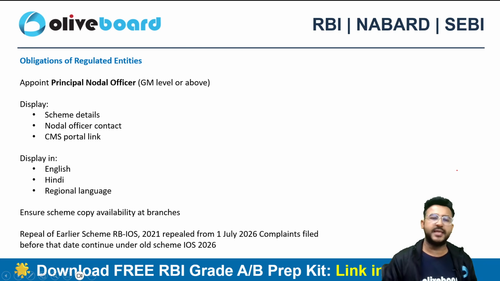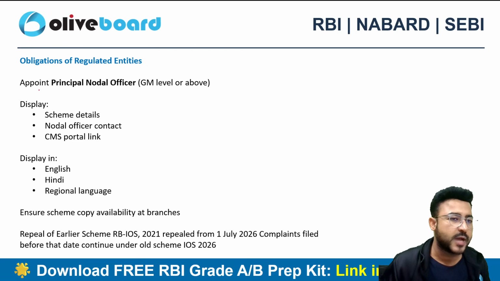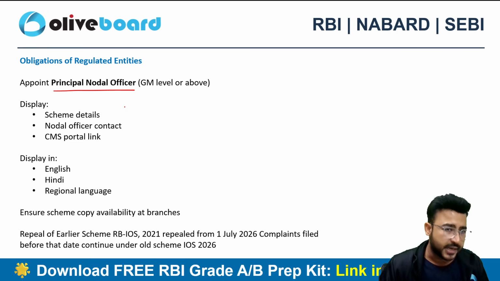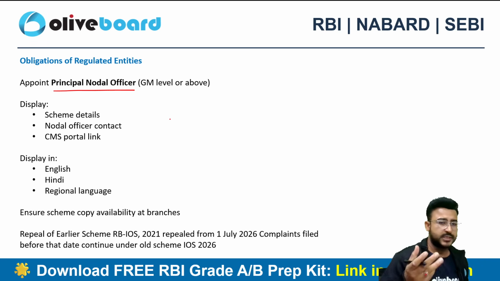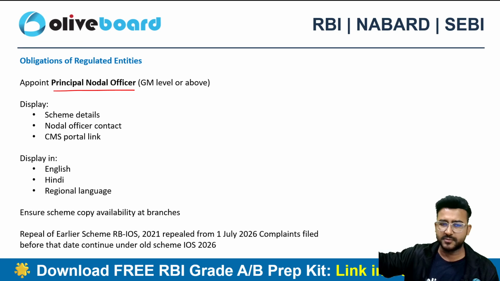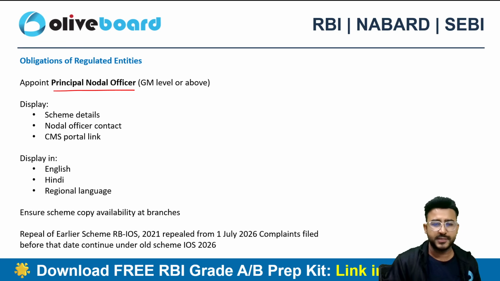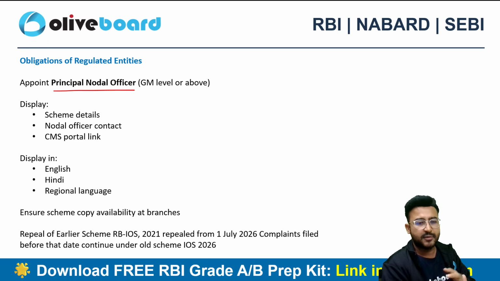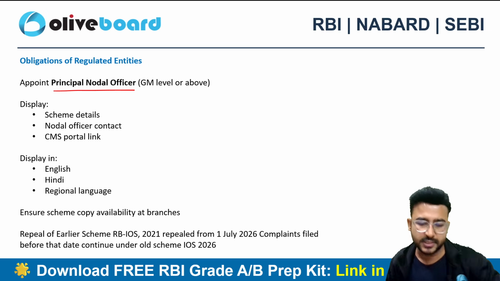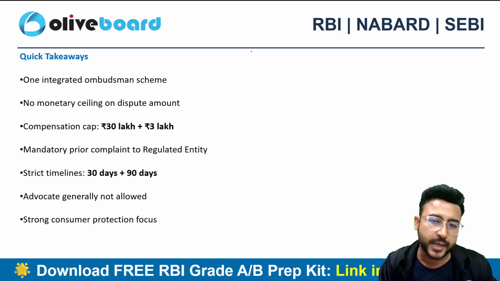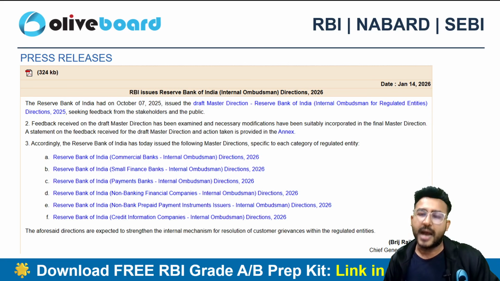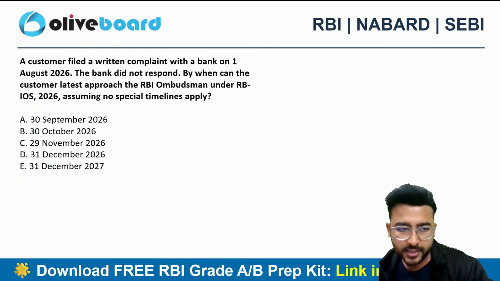Now there are certain obligations on the part of the regulated entities also. They have to appoint a principal nodal officer who is at GM level or above, right? And every bank has to display the scheme details related to the Integrated Ombudsman Scheme at a prominent place. The nodal officer contact number, the CMS portal link, and everything will be displayed in English, Hindi, as well as the regional language. So these are the requirements, and these are some of the quick takeaways that I have prepared for you guys, right? This is the new RBI Integrated Ombudsman Direction 2026.